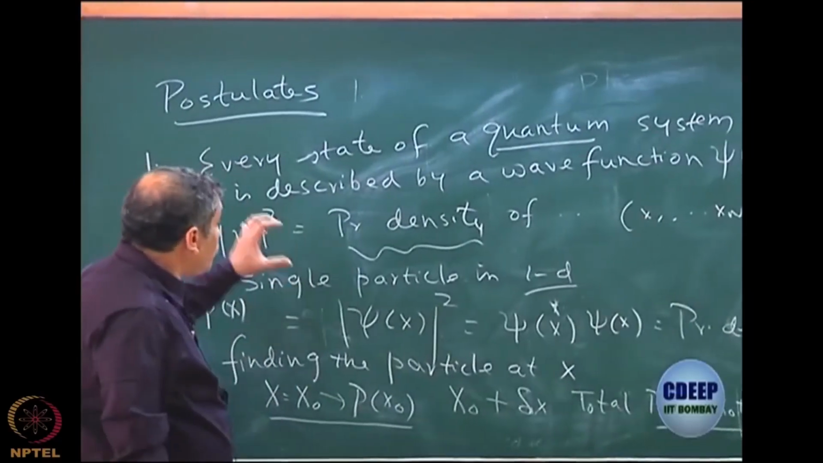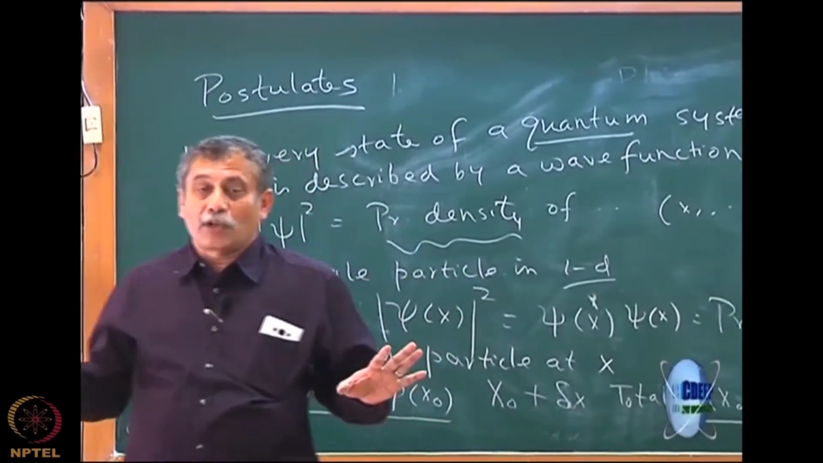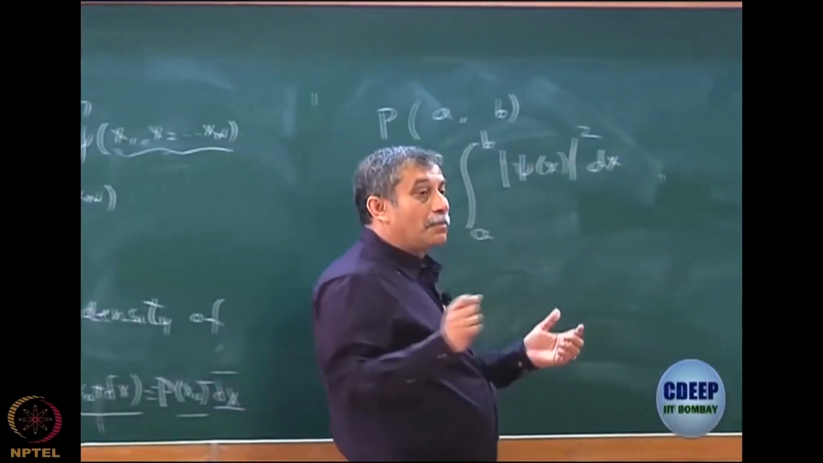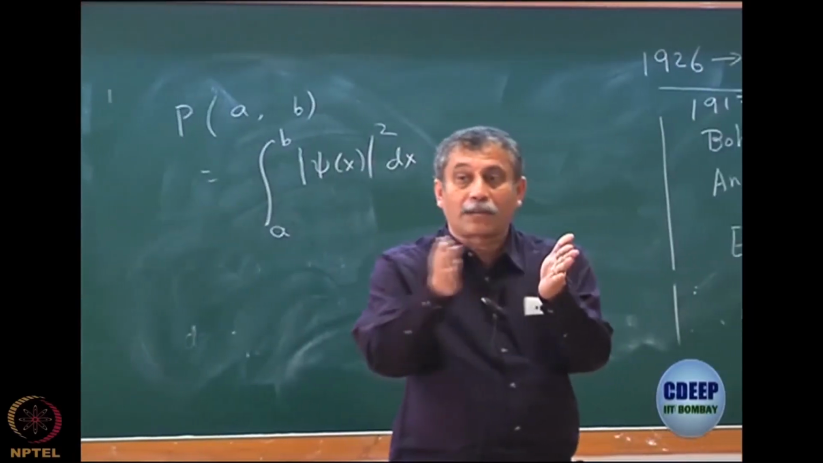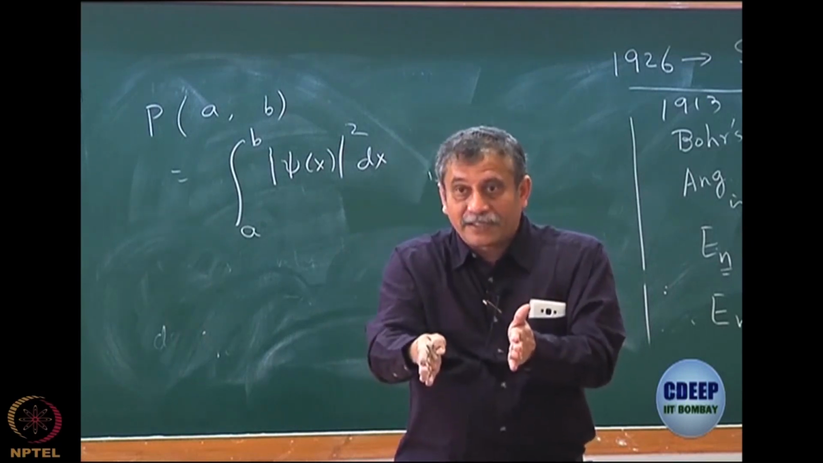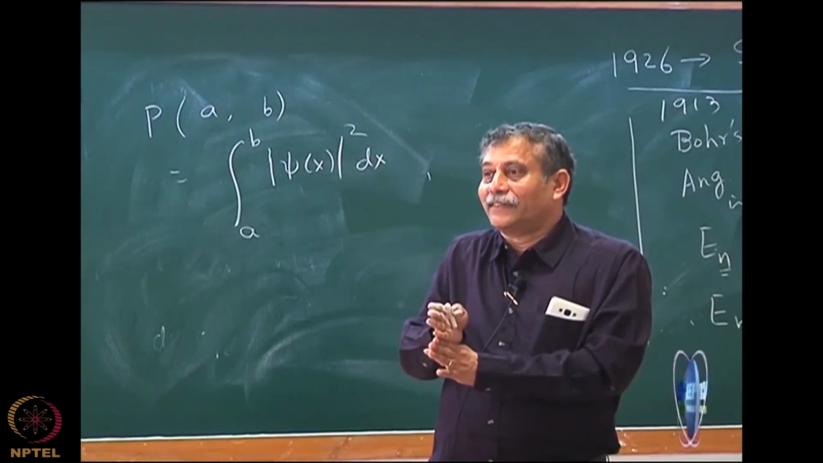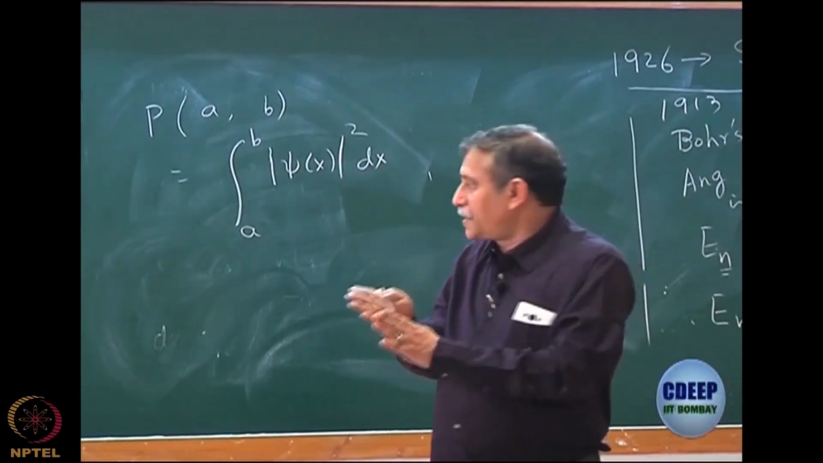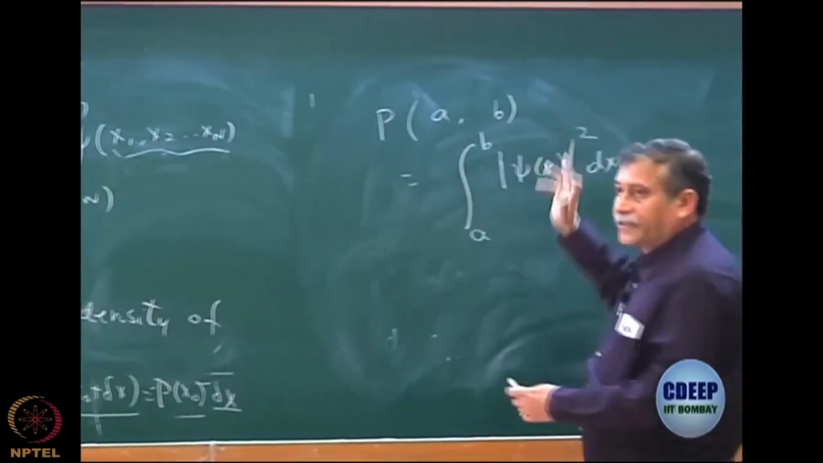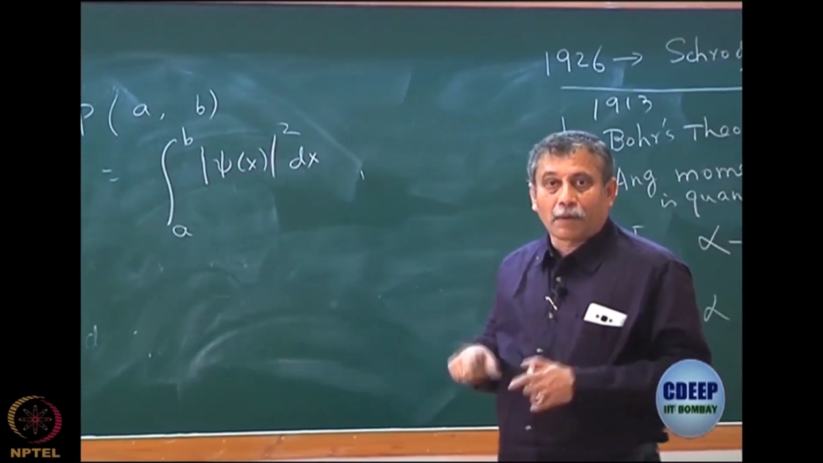Many people confuse mod psi square as a probability. It is actually probability density. So you must understand the subtle difference between probability and probability density. Probability can be defined as a total probability between certain regions. Probability density is at a point. You can't define a probability at a point, there is no meaning. So if the space is infinitesimal, you simply multiply. If space is finite, then you have to integrate. That is very important to understand: how do I calculate probability from probability density.